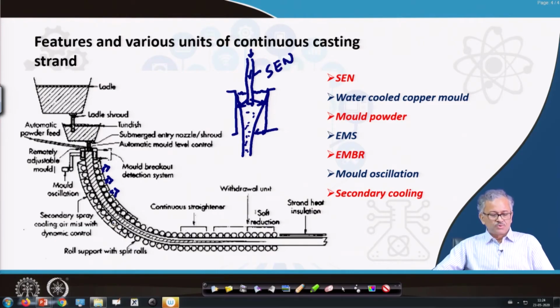And the secondary cooling, as I said, is required because the internal core is liquid, so that has to be solidified. So you have to extract the heat, even if it is coming out of the mold, you have to extract a lot of heat such that the complete cross section gets solidified. Okay. So that's why secondary cooling is important. Secondary cooling is nothing but, after coming out of the mold, you have a lot of water spray, water jet supply, and that basically cools from the surface. So heat comes from the center to the surface and goes away.